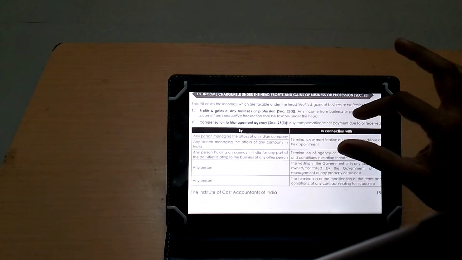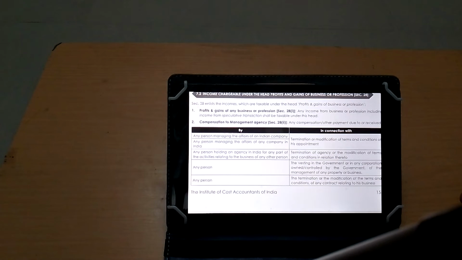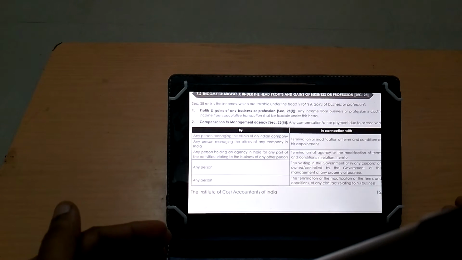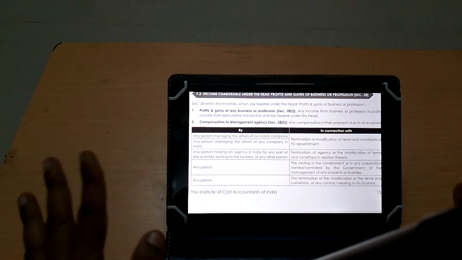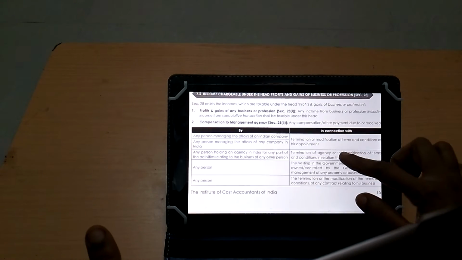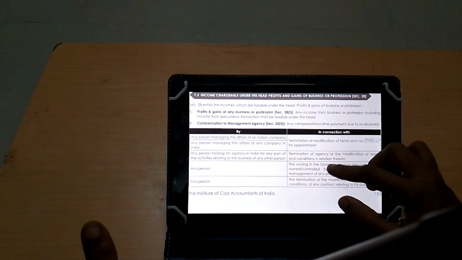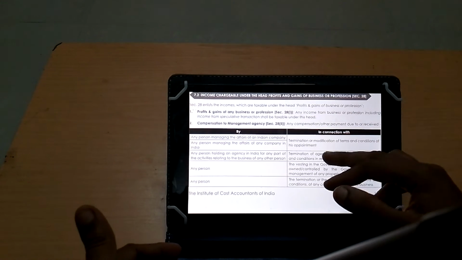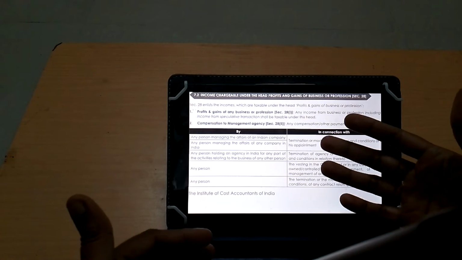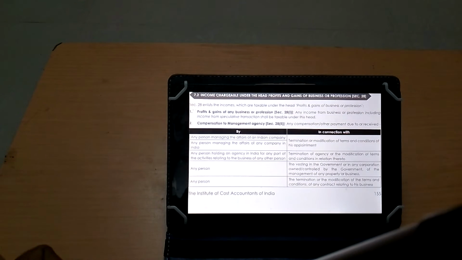Compensation to management agency means, if you are appointed in any kind of company, and they state certain terms and conditions for your appointment, and if any of the conditions are terminated and it causes you some loss, then they will pay you some compensation. That compensation will be taxable under the head PGBP and not capital gain. So if any of the terms and conditions of the appointment are modified or terminated, then the compensation paid shall be taxable under the head PGBP.